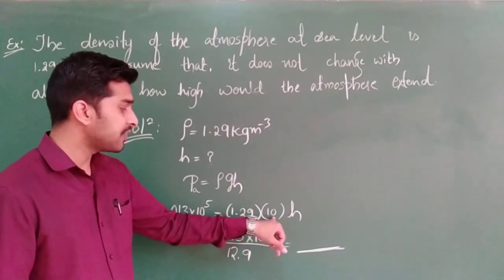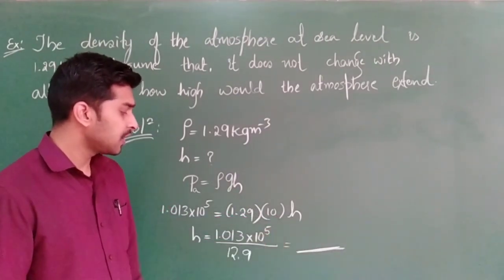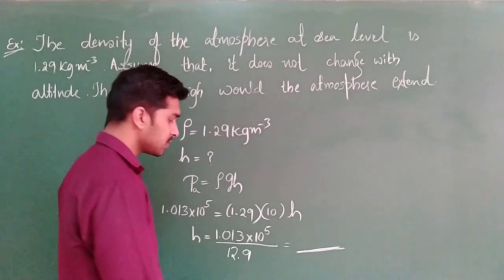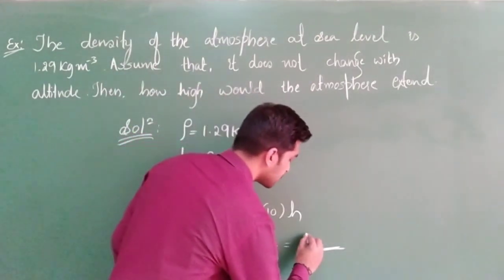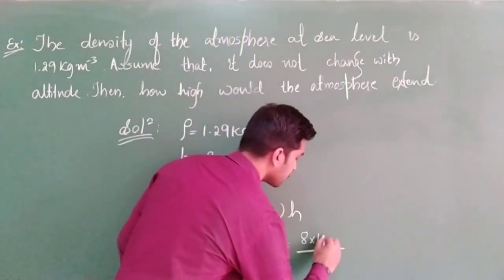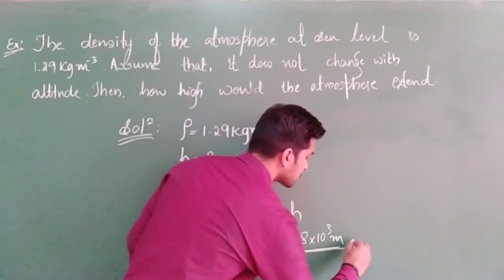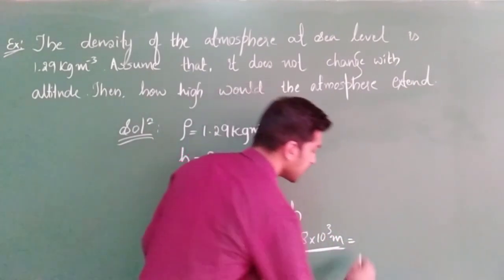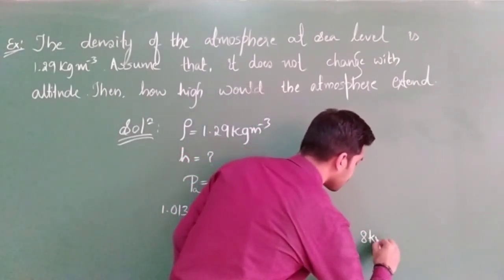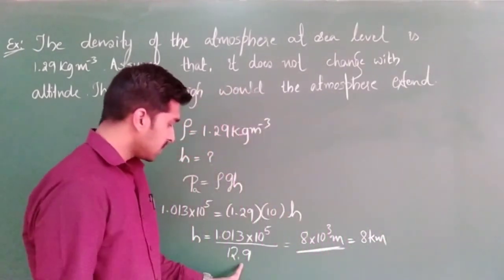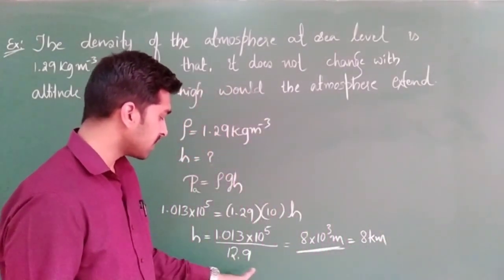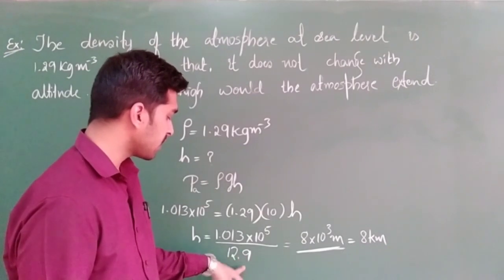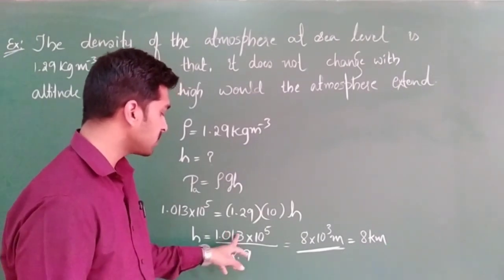And g value is 9.8. You also just cross check how much you are going to get. Check it. Okay? 8 into 10 to the power of 3 meters, or simply you can write it as 8 kilometers.